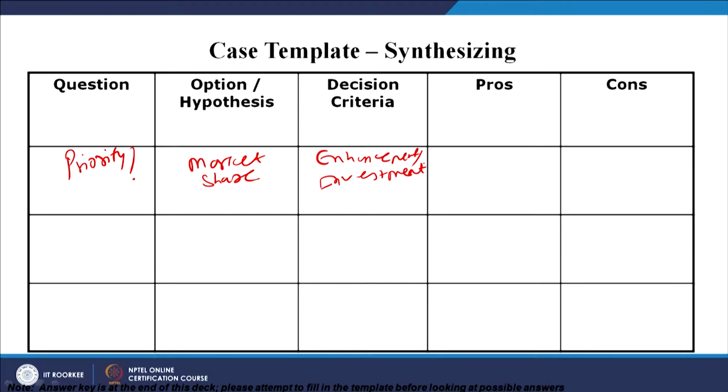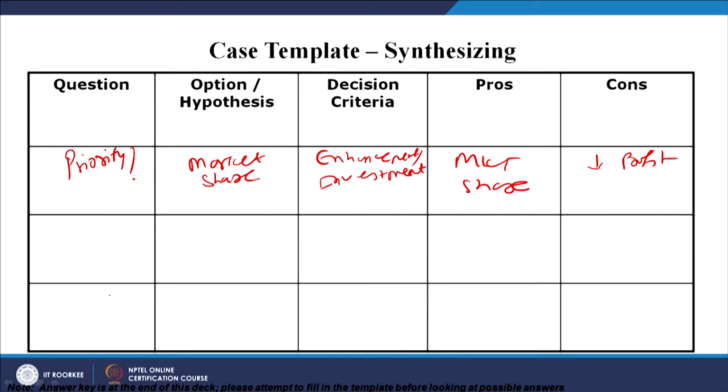Now, this will be the decision criteria. What will be the pros? That is the market share. What will be the cons? That is minimizing the profit. Now, the second key question, then third key question, and then this type of template we will be covering.